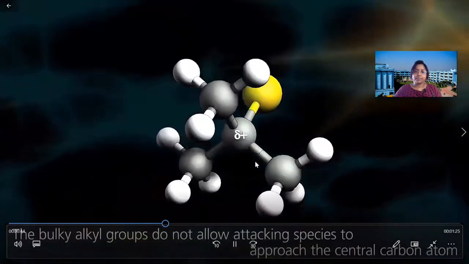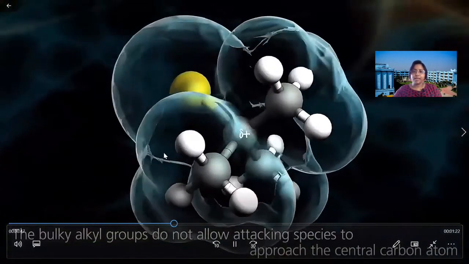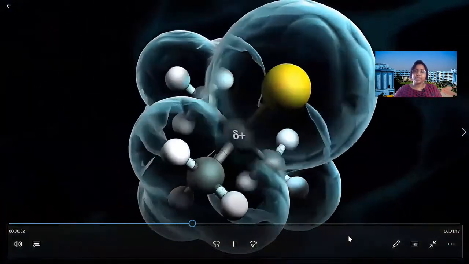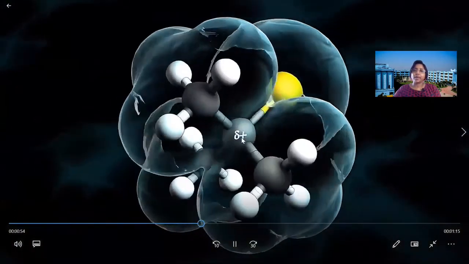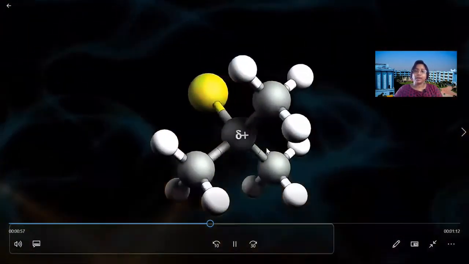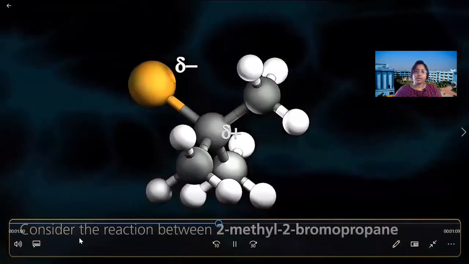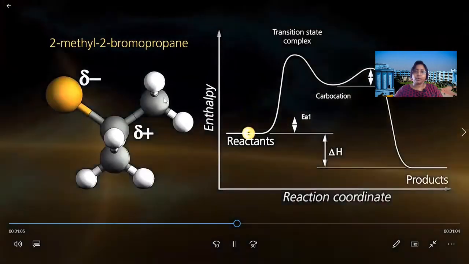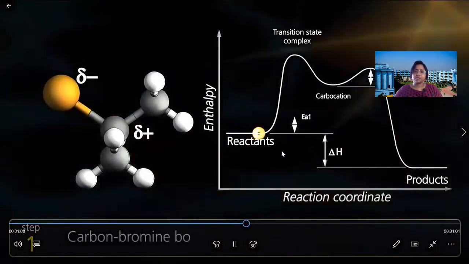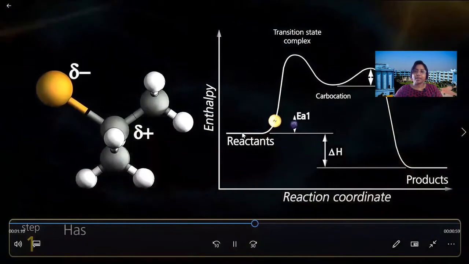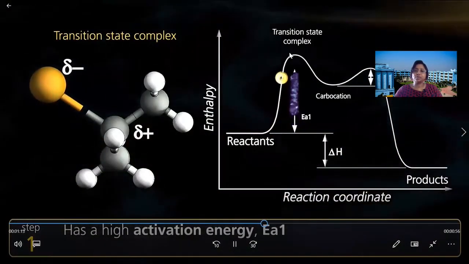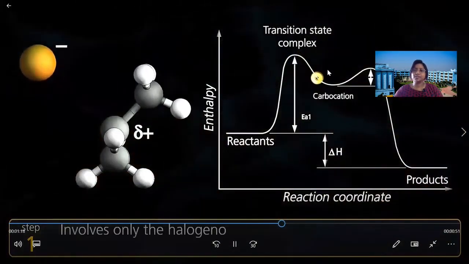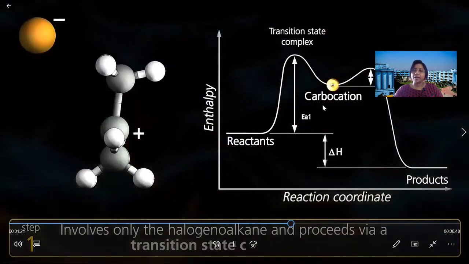Here you can see the bulky group, that is the CH3, another CH3, and that is why it does not allow another group to attack. So what happens? In this reaction, you can see it here, the 2-methyl-2-bromopropane. This reaction is shown here. So here it is a two-step reaction, and the first step is the slow step, and its energy level is higher. And here you can see the transition state complex and carbocation formed.